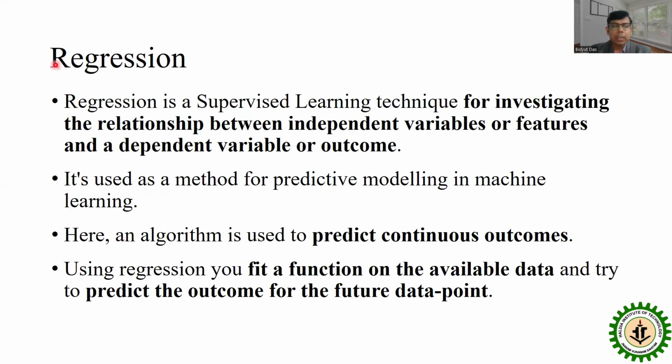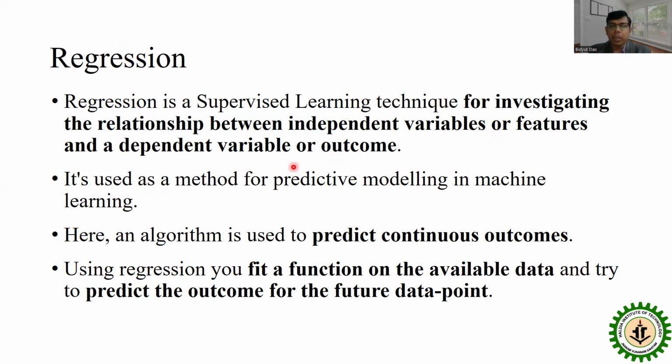So what is regression? Regression is another type of supervised learning technique for investigating the relationship between the independent variables or features and the dependent variable. What does it mean, independent variable and dependent variable? Independent variables are called the features, that are the input used for training purposes, and dependent variables are the outcome.